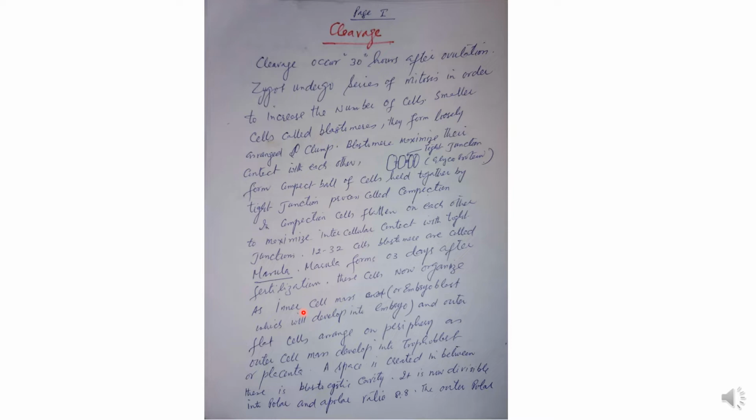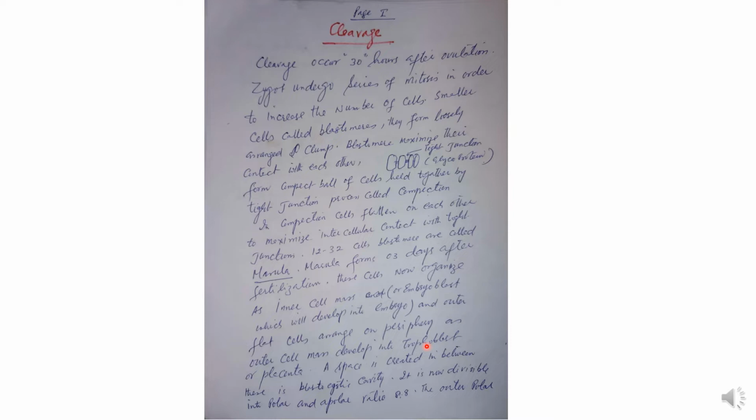Inner cell mass cells are fewer compared to the outer cell mass. The inner cell mass will develop into the embryo, and the outer flat cells arranged on the periphery as the outer cell mass develop into the trophoblast or placenta. So there are two important things in the development of the human fetus.